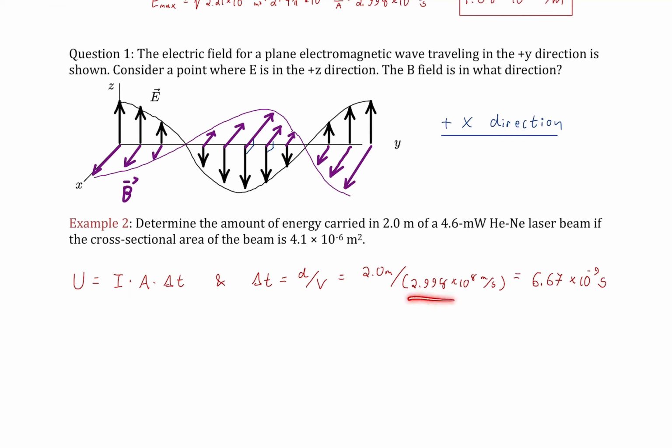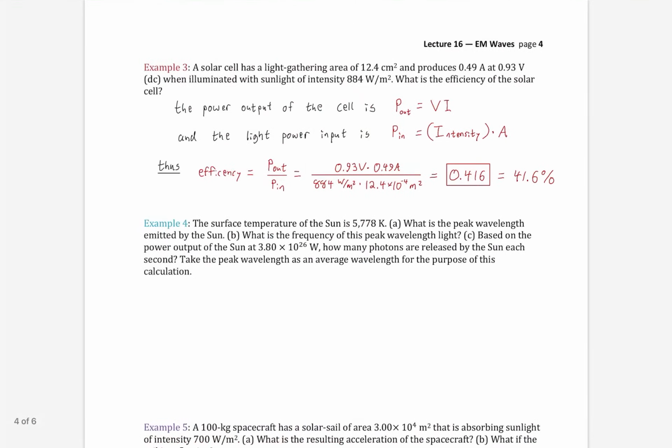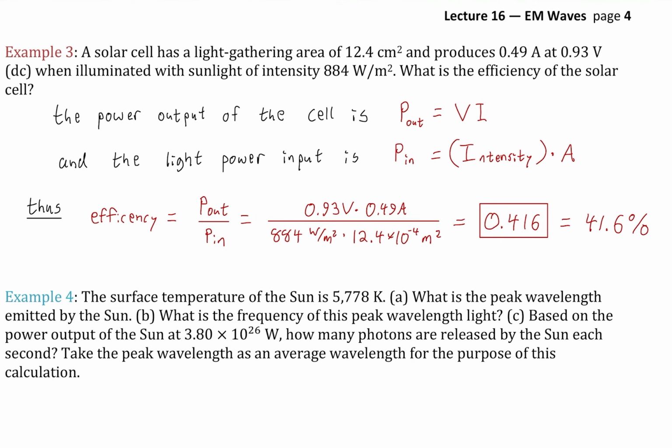So we have our 2 meters, and we have our speed of light at about 300 million meters per second. So we have that the light only takes 6.67 nanoseconds to travel that far. This is a testament to how fast light is. Now we can go ahead and use that time along with our power and area and our distance in order to find the actual amount of energy in that beam. Again, it's a volume of light that we're finding the energy in. We plug in our values and we find out that that laser beam contains 2.5 times 10 to the negative 8 joules.